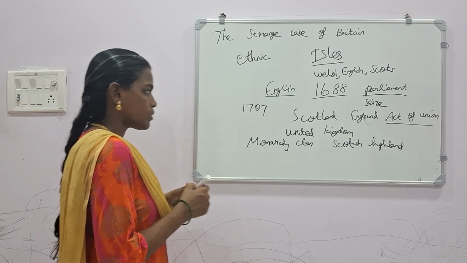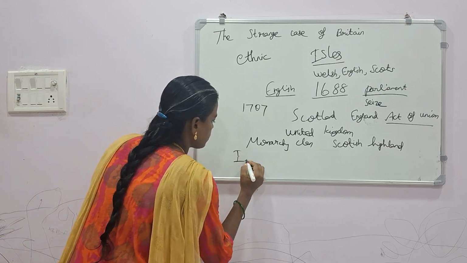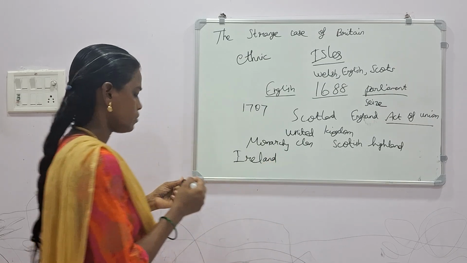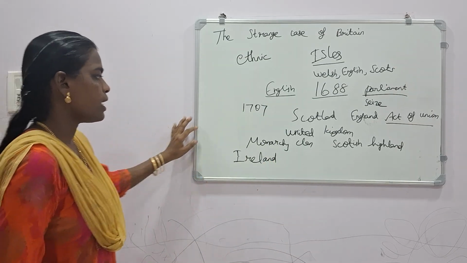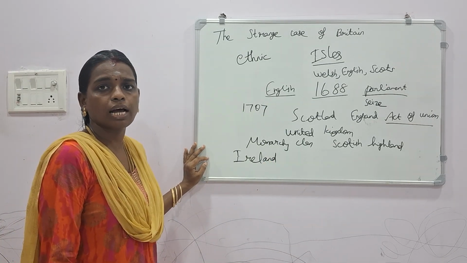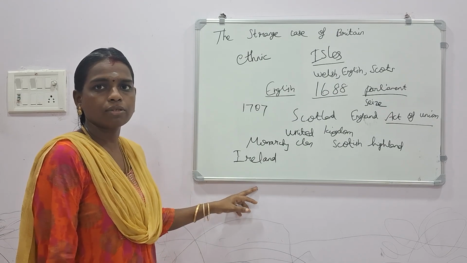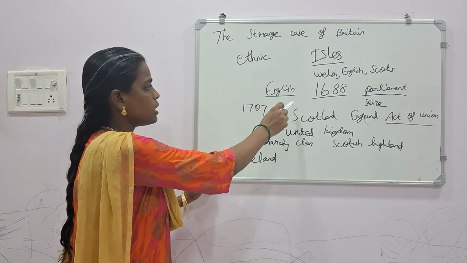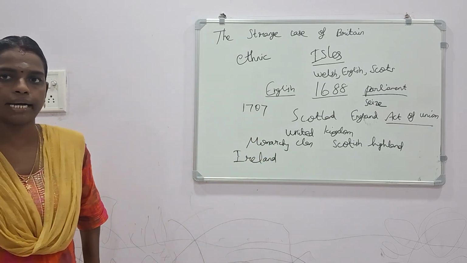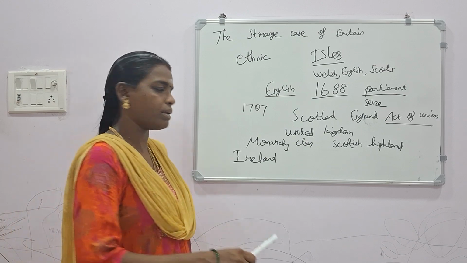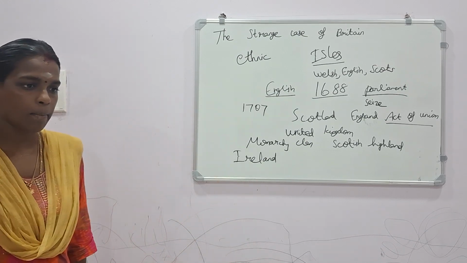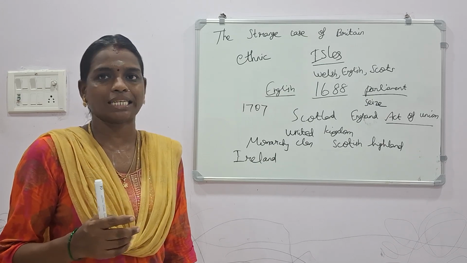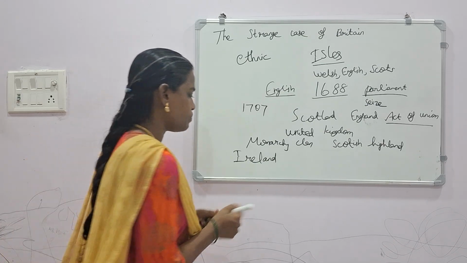The second thing will be Ireland. Here, Ireland people also had the same fate. Just as the Scottish people were controlled under the guidance of Britain, the same thing was implemented over Ireland. Here, one thing happened: the religion was divided into Catholic and Protestant.